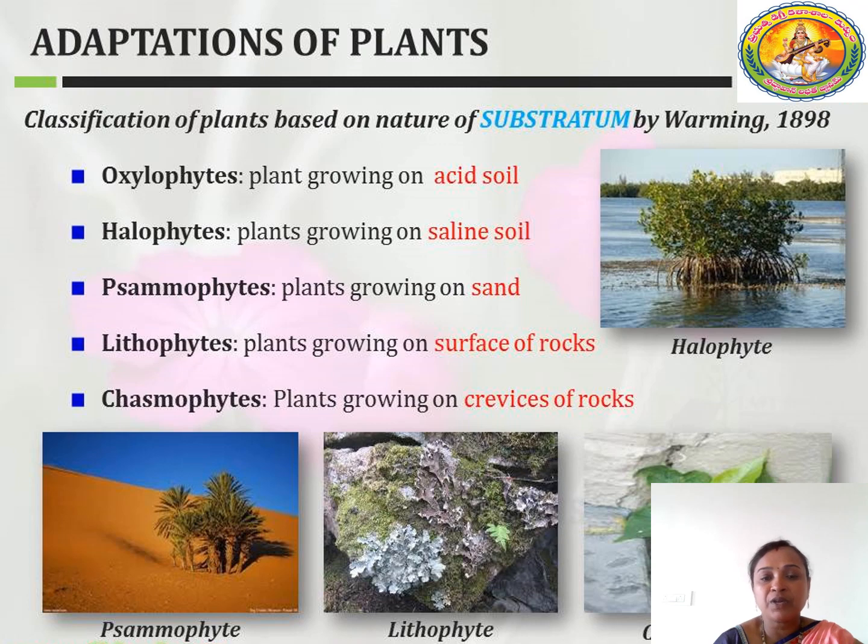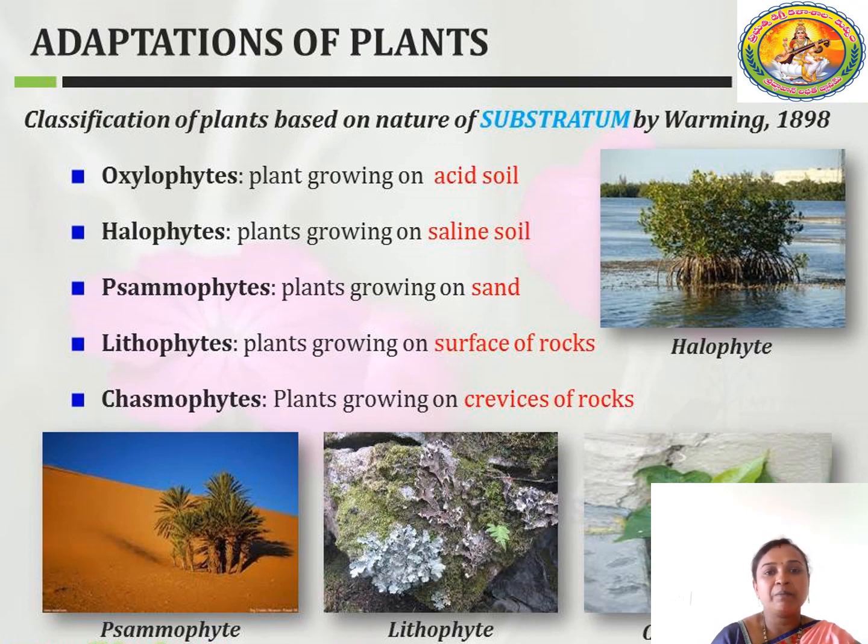Next is the classification of plants based on the nature of the substratum, proposed by Warming in 1898. This classification is based on the substratum where the plants are present.